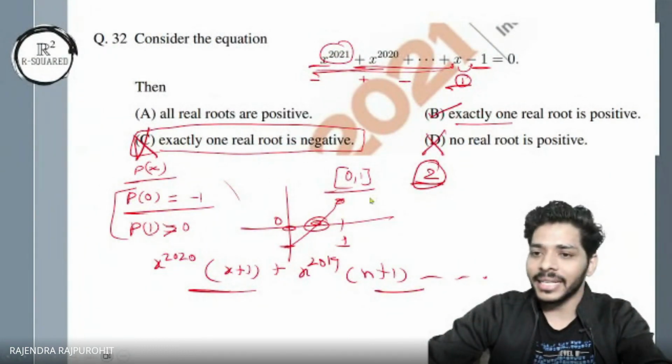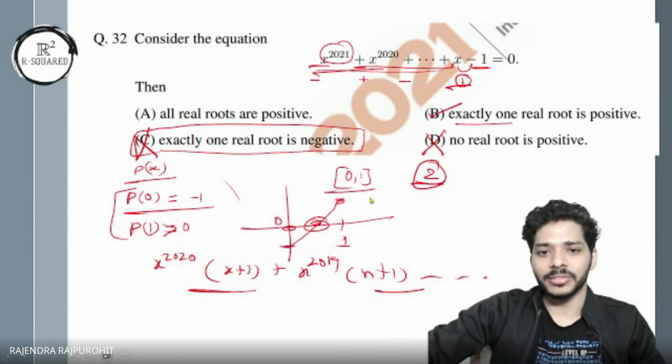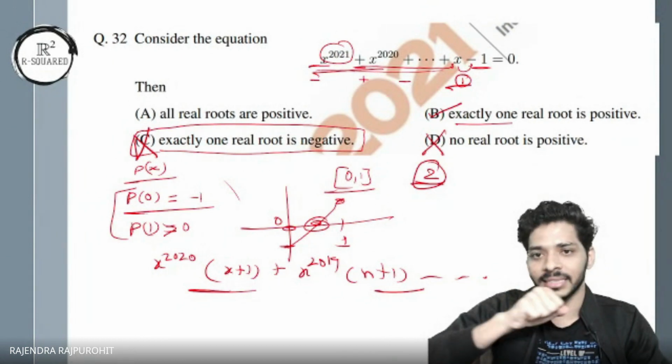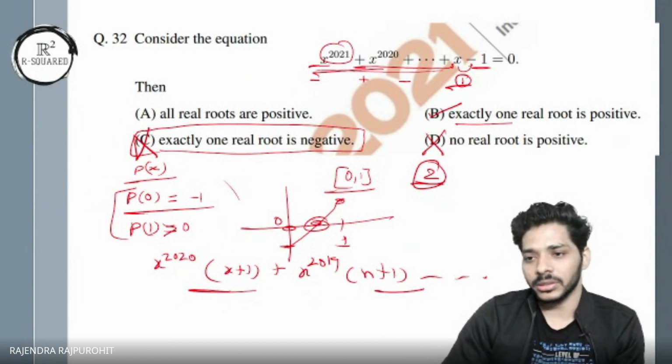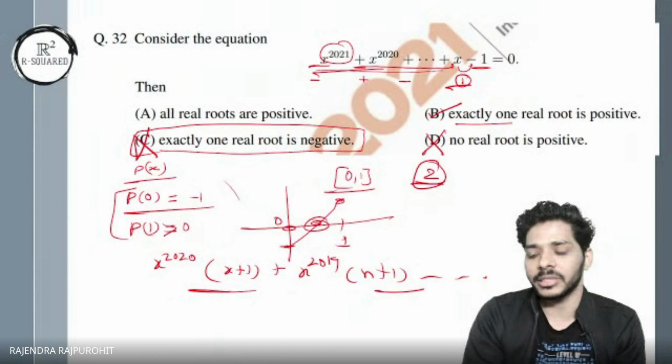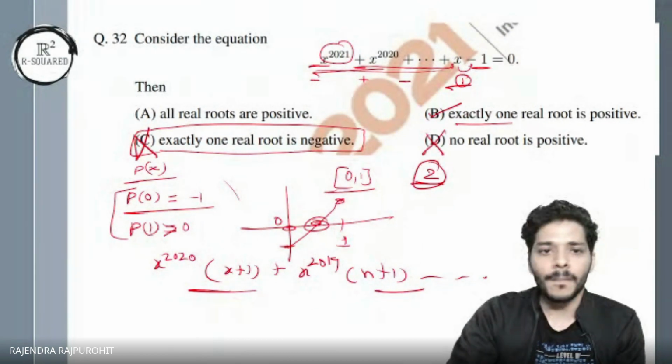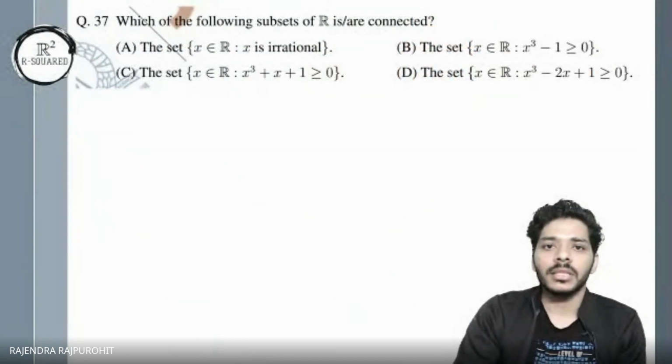Okay, so we get A and B. Let's move to the next one. Is it clear? I have used Descartes' rule of sign change, and I have used that the number of complex roots is even for a real polynomial. Okay.